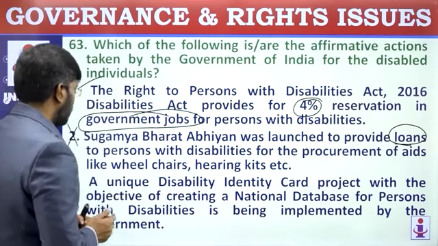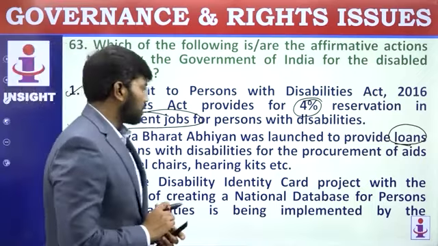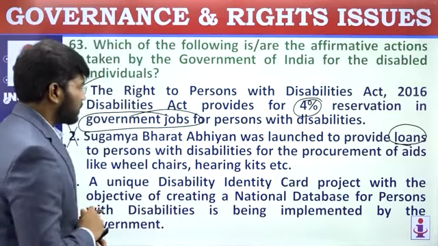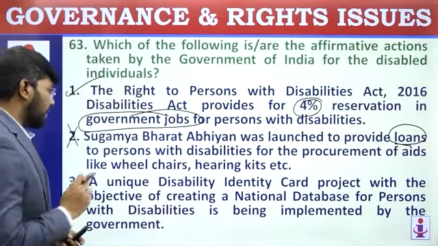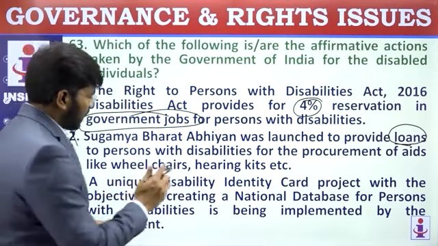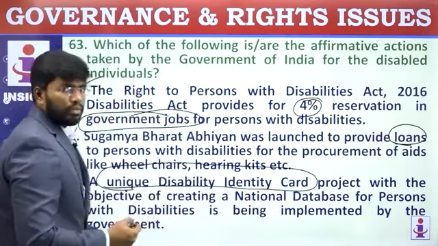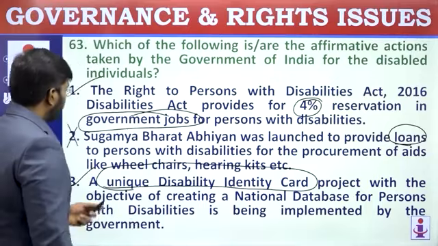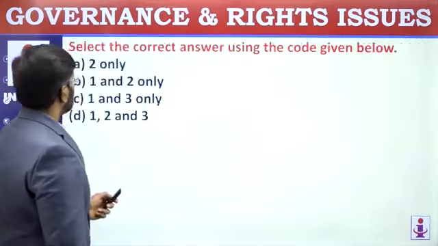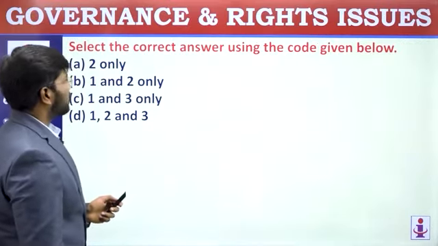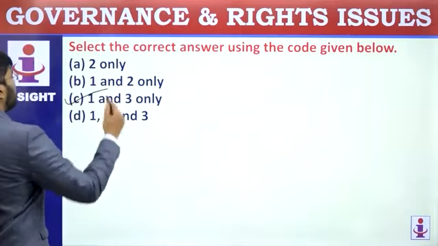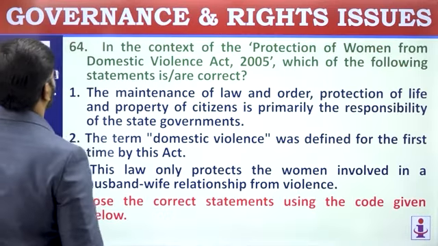The second statement is wrong. A unique disability identity card project with the objective of creating a national database for persons with disabilities is being implemented by the government. Yes, the unique disability identity card is one of the features. So 1 and 3 are correct. Select the correct answer using the codes given below: 1 and 3. So the option is C. Go on to the next one.